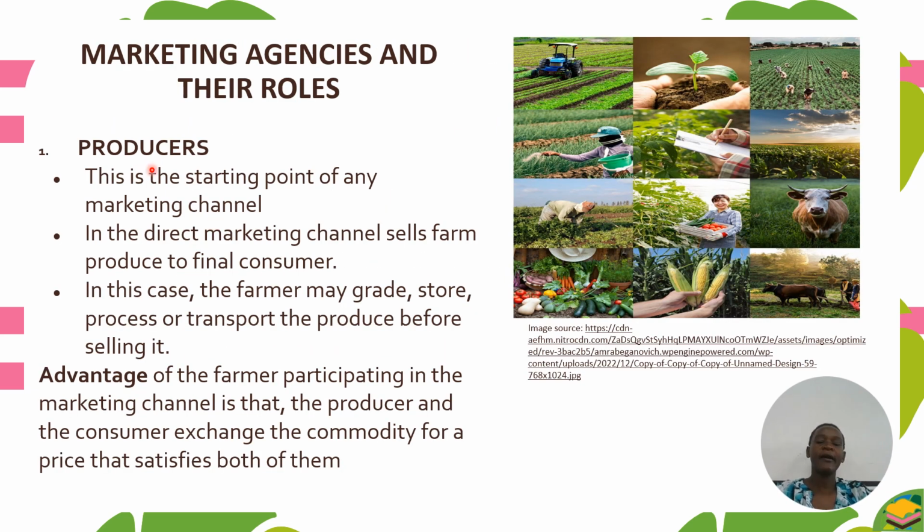Let's start with the producer. This is the starting point of any marketing channel. So in the direct marketing channel, they will sell farm produce to the final consumer. In this case, the farmer may grade, store, process, or even transport the produce before selling it to the final consumer. So we are saying the producer should be the starting point of any marketing channel.